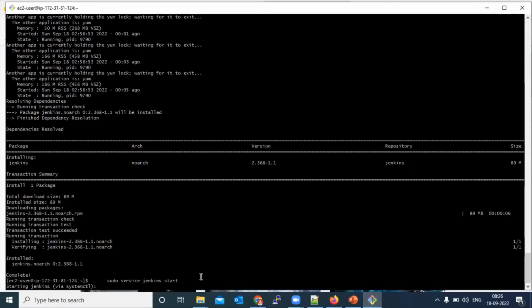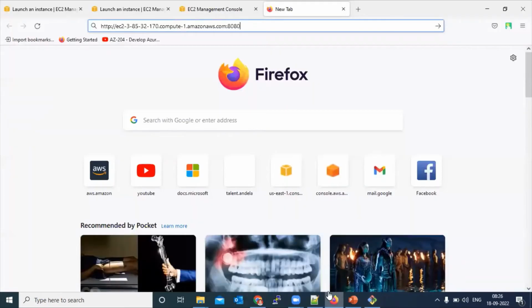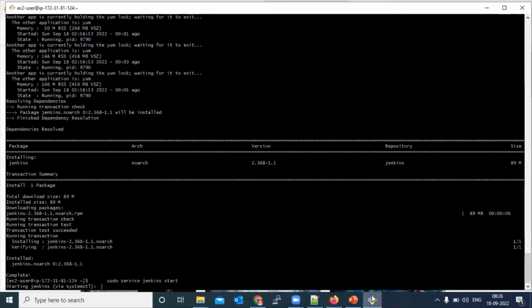We are waiting for Jenkins to start. We are almost done within that 2 minutes, but it is taking a little bit of time because we are using T2 micro. If other higher version machines are used, then it will not take that much time.